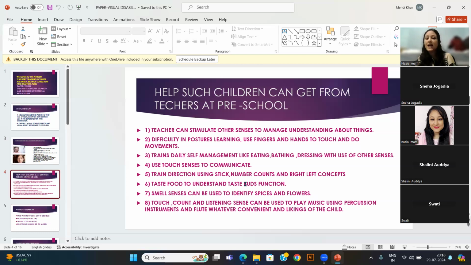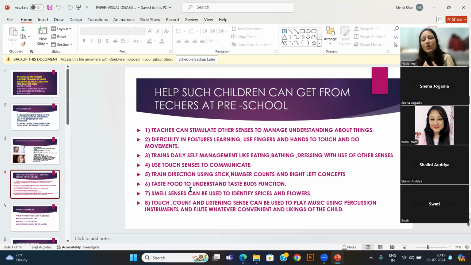Tasting food helps to understand taste bud function, so give different types of food. Nowadays there are options of home food or school food, but in some schools it is compulsory to have school food, because both parents are working. In such cases we need to help them develop the taste. Suppose someday they are getting khichdi, so the child tastes one spoon. This taste is called salty. Khichdi is salty. So do you like it?